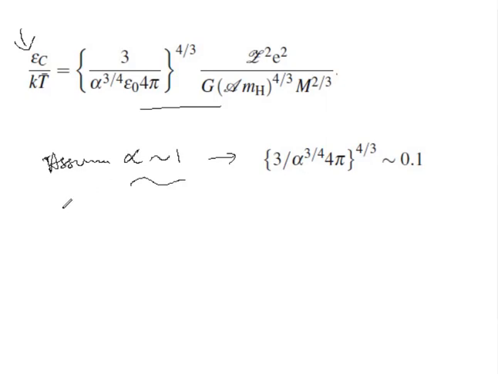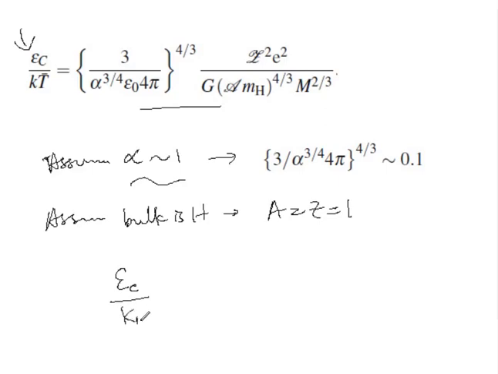Next, if we further assume that the bulk composition of the star is hydrogen, which means that A is equal to Z is equal to 1, then we will get this quantity to be approximately 0.01.